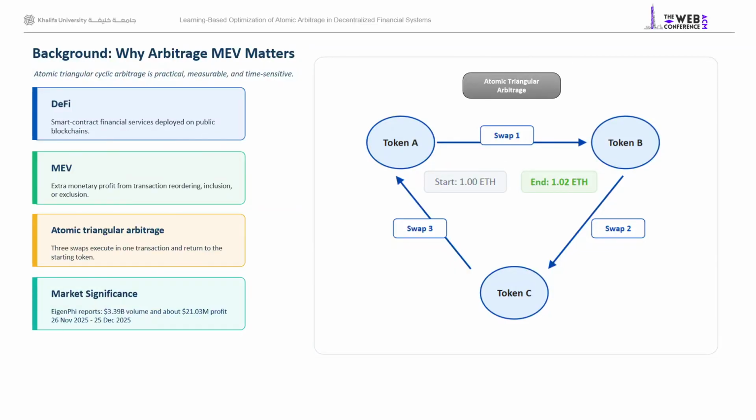Here we discuss the specific arbitrage pattern that we studied in this work, atomic triangular arbitrage, which means we execute the three swaps in the form of a loop cycle as one transaction. We start with token A, swap to token B, then to token C, and finally return to token A. The loop must be profitable only if the final amount of token A is worth more than the starting amount after deducting the fees and transaction costs. If the swap is not profitable, the whole transaction is skipped. In the period of November up to December 2025, arbitrage reached more than 3 billion in trading volume and 21 million in profit. So this market significance motivates us to study arbitrage.